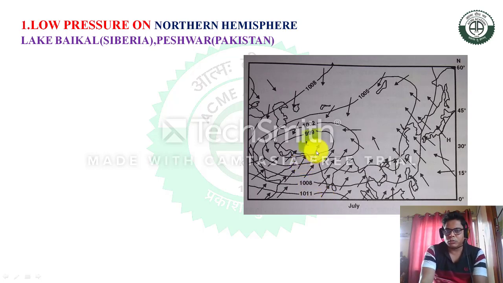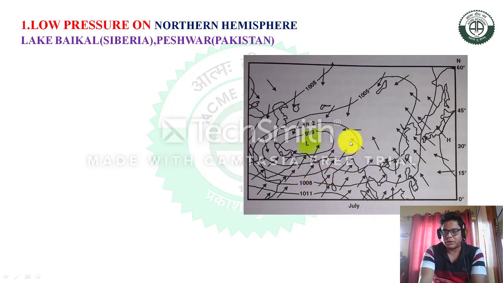According to the pressure gradient rule, winds always blow from high pressure to low pressure, means from sea to land. And when these winds coming from the ocean collect a huge amount of moisture, rainfall occurs in India.